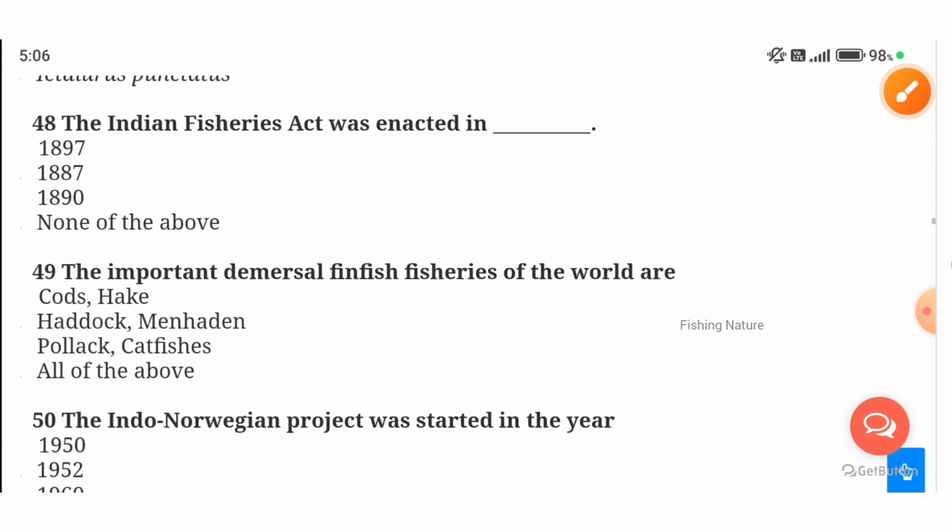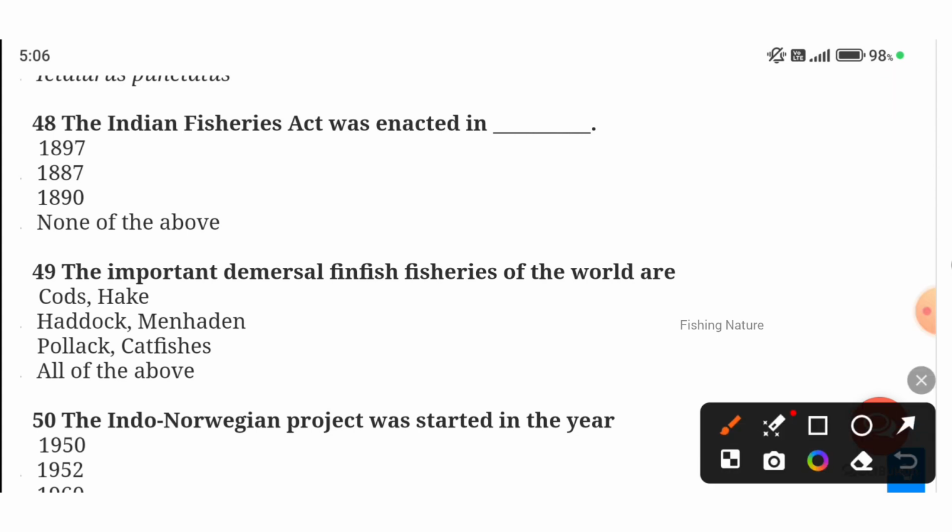Next, the Indian Fisheries Act was enacted in which year? It was enacted in 1897. Next, the important demersal finfish fisheries of the world are, which are the important demersal finfish fisheries?